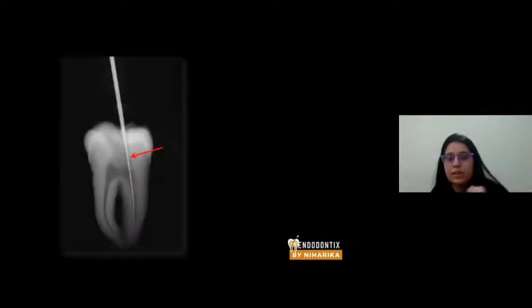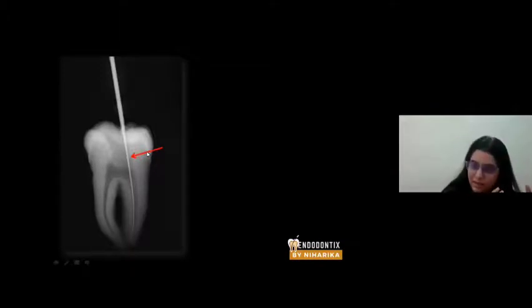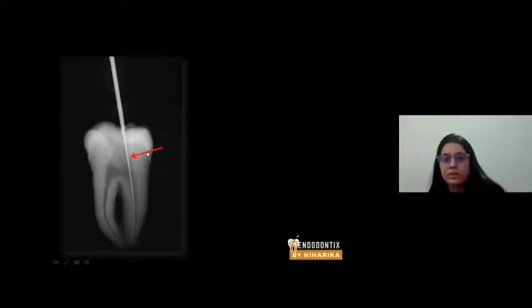Okay, now look at this diagram. This X-ray shows a file placed inside the root canal. Now look at the point of the arrow. What can you see? This is the point at which your file deflects. Imagine this condition clinically. You are doing endodontics in mandibular molars. You put your file inside the root canal. When your file is placed inside the root canal, a number 50 file can easily negotiate this canal curvature.